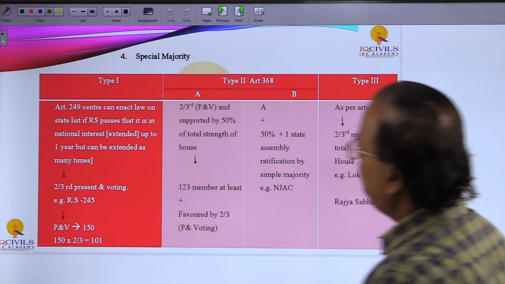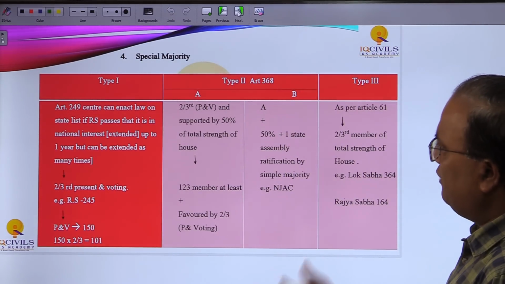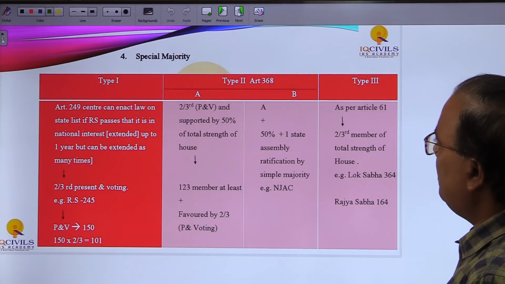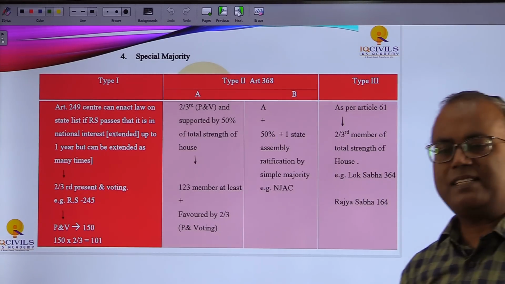Now after the absolute majority, effective majority and simple majority, comes the special majority. As the name suggests, it is a special